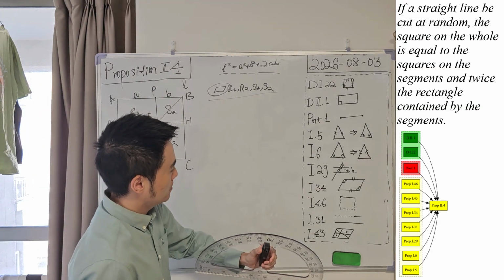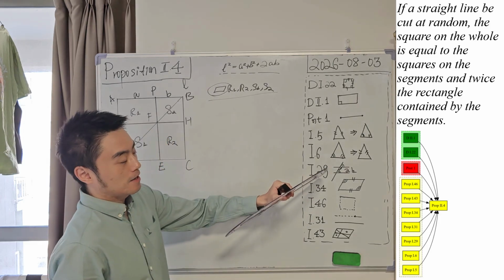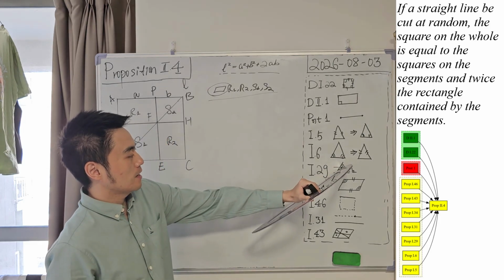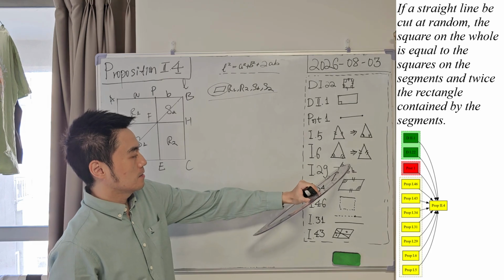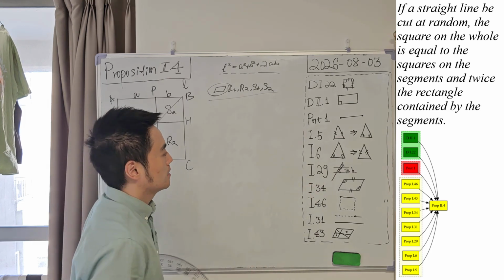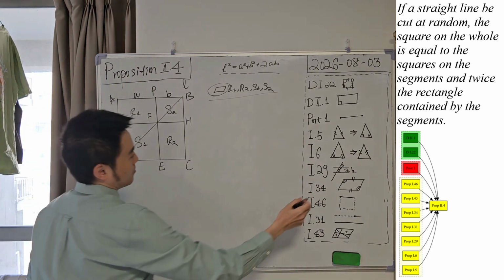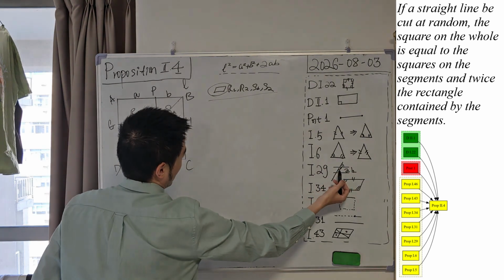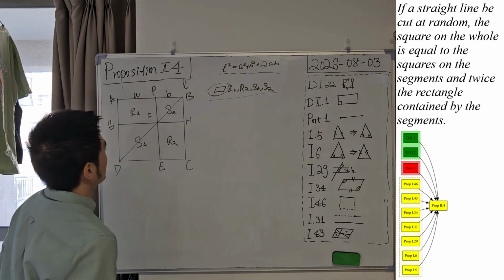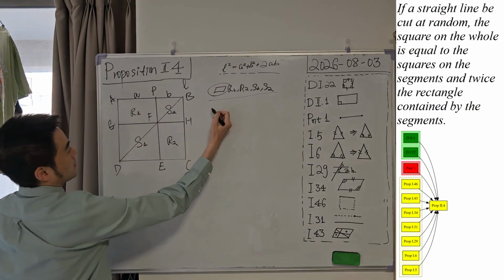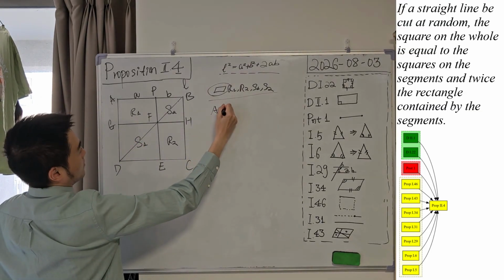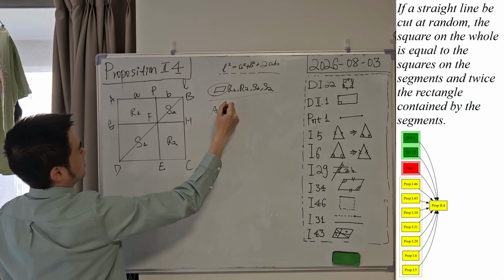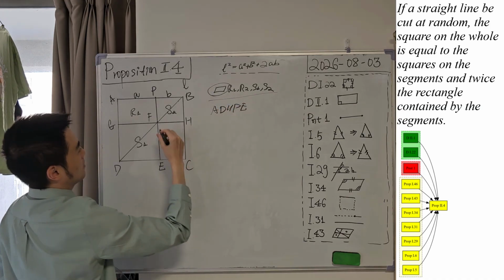And now please think about proposition 29 from book 1. So if two straight lines are cut by another straight line, then the exterior angle will be equal to the opposite interior angle. So please have a look at these two straight lines. AD is parallel to PE, correct?